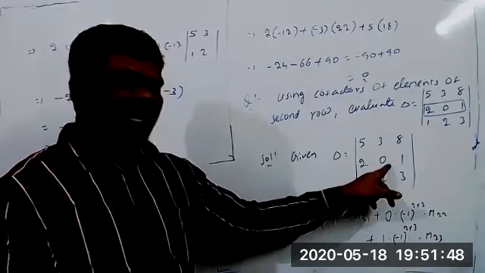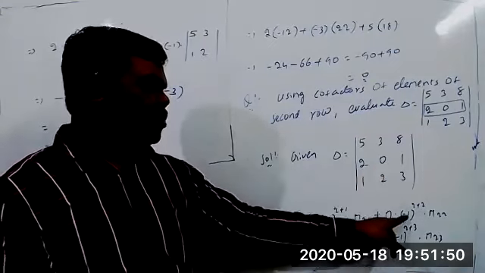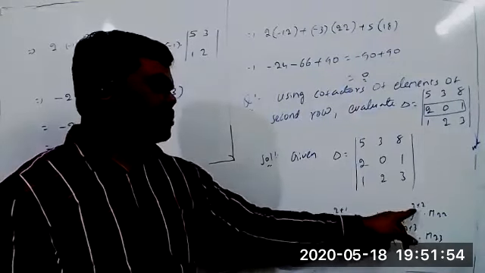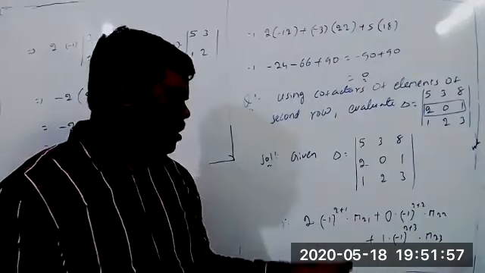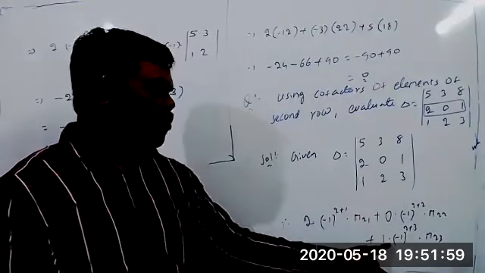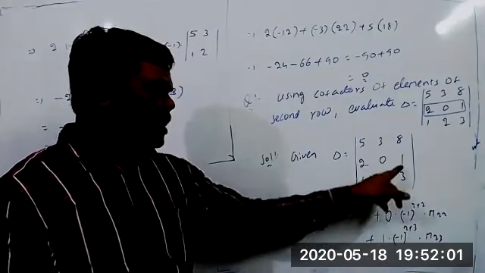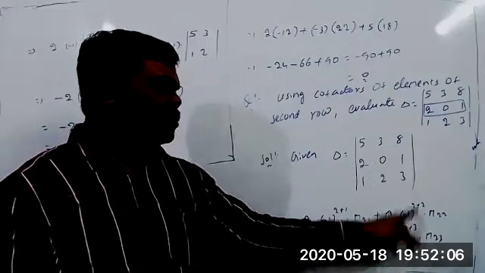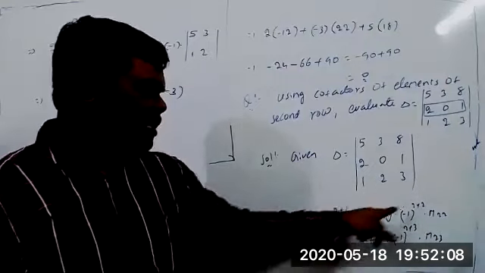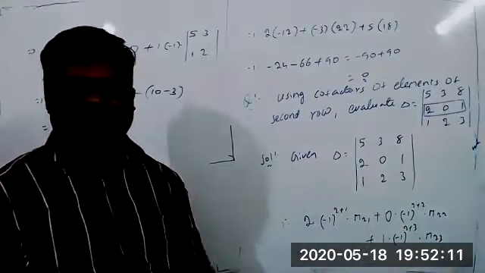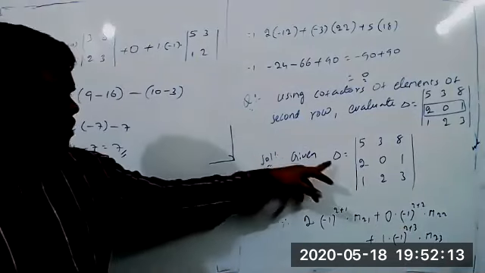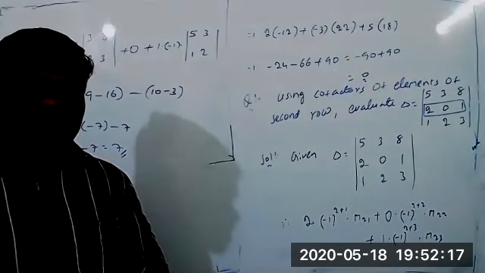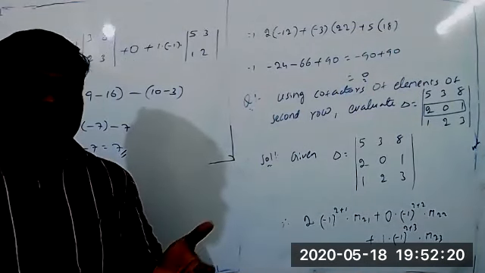Plus 0 into minus 1 whole power 2 plus 2 into M22, since this belongs to the second row and second column, and the third one, 1 into minus 1 whole power 2 plus 3 into M23, since this belongs to the second row and third column. Understood? That is the reason I take 2, 0, 1. We are just finding the meaning of delta, we have to find the value. And at the start I gave you the symbol for delta, the symbol for determinant.